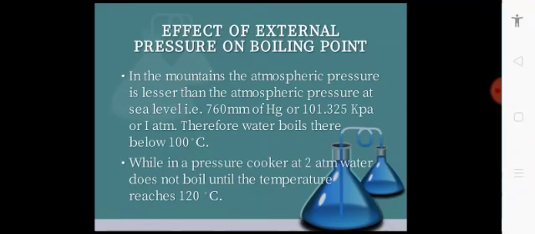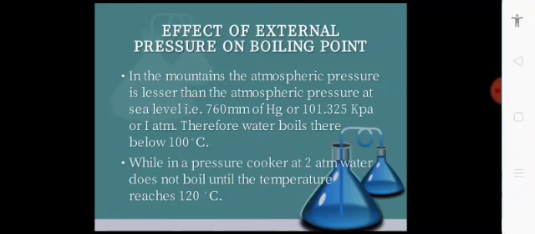Similarly, in the mountain, the atmospheric pressure is lesser than the atmospheric pressure at sea level, that is 760 millimeter of mercury or 101.325 kilopascal or 1 atm. Therefore, water boils there below 100 degree Celsius. Means if we move at a height, as we know that at height the external pressure decreases, so the boiling point of water also decreases and the boiling point is not 100 degree Celsius.